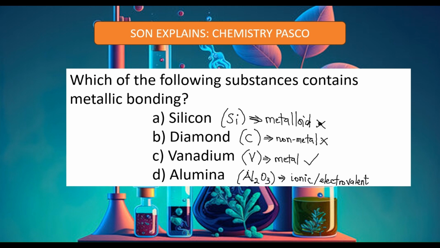Alumina is ionic because it contains a metal and a non-metal, and a metal and non-metal will generally form an ionic substance. We are looking for a metallic substance, so vanadium is our correct answer. It is the only correct answer here because it comes from the metal family, so it's definitely going to be a metallic substance. Diamond is from a non-metal family, so it's not. So this is the answer to this particular past question.